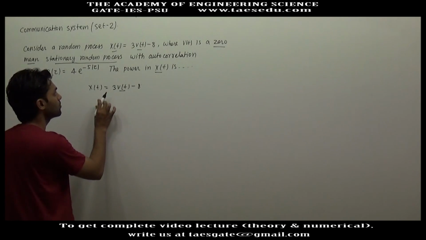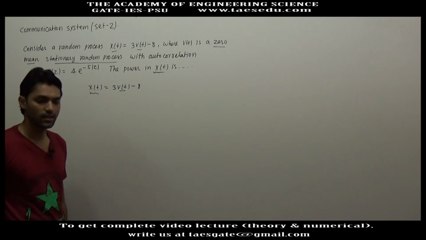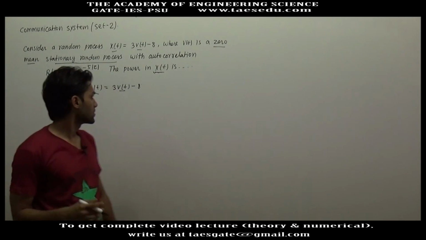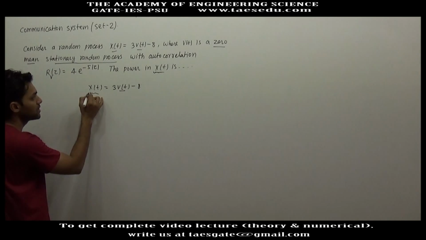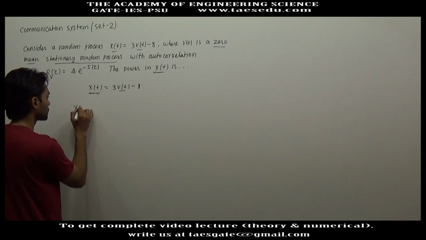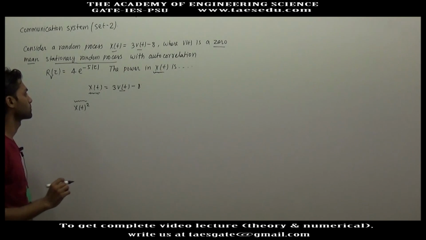We have to find the power in x(t). Power of any signal is nothing but its mean square value, so we are required to find the mean square value of x(t).